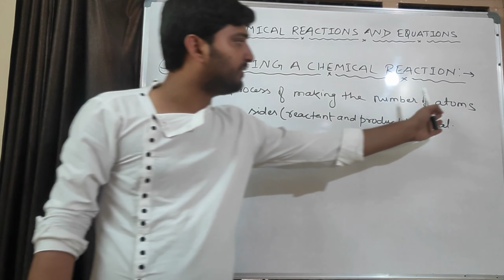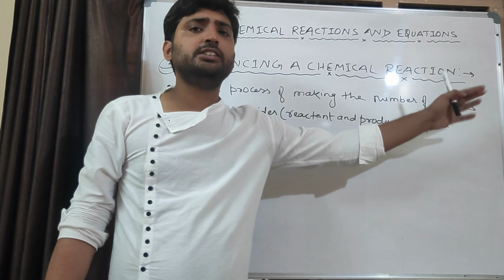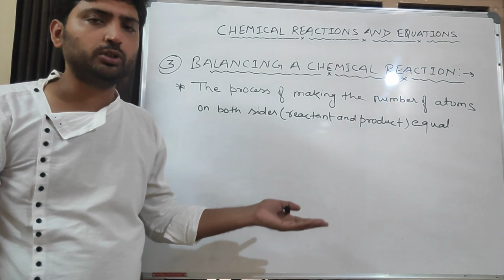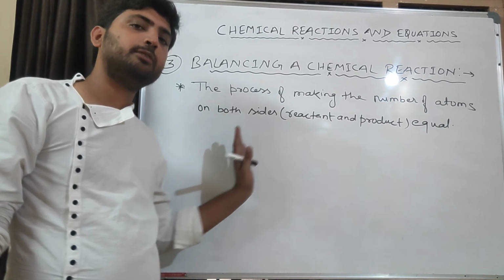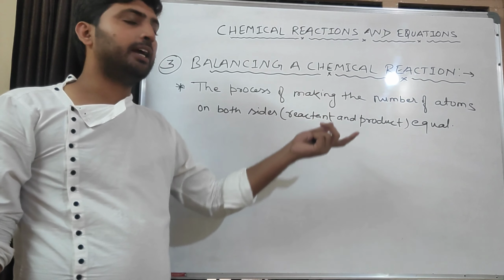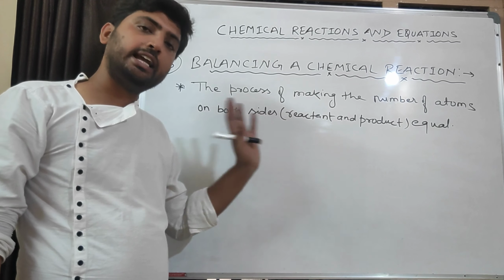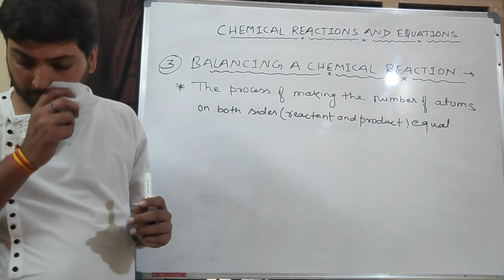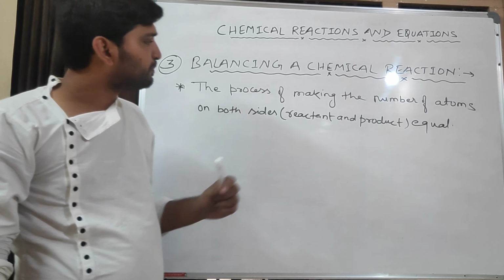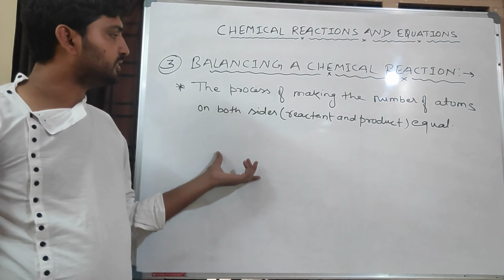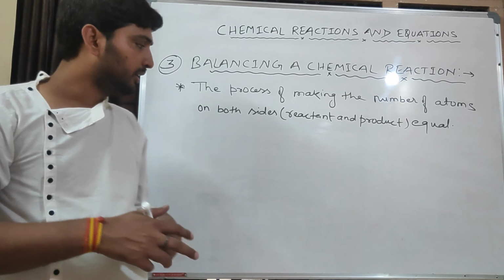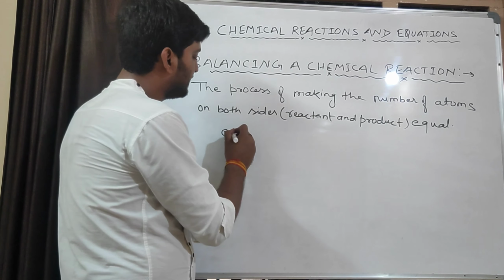And atoms may be different. Atoms means different atoms. So if we have sodium, then we have to make the number of atoms on the left, meaning the reactant side, and the product side equal. If we have magnesium or chlorine, for every atom we have to do the same method. Okay, now why do we need to do this? What is the need of making the number of atoms the same? I will explain with an example.